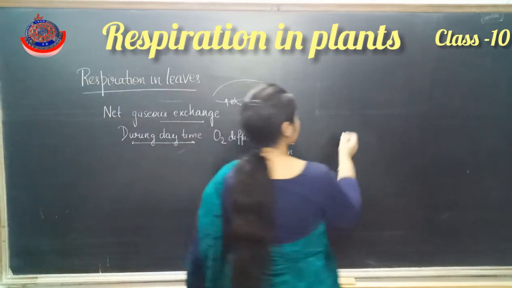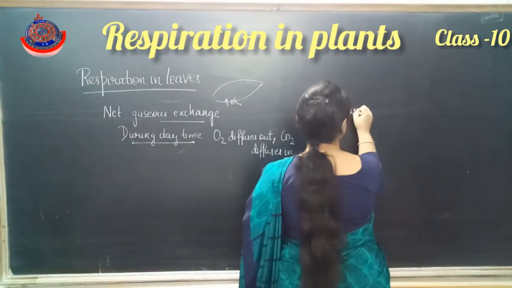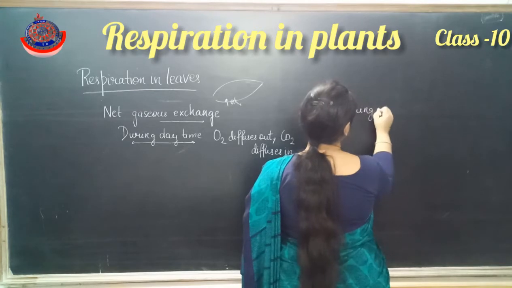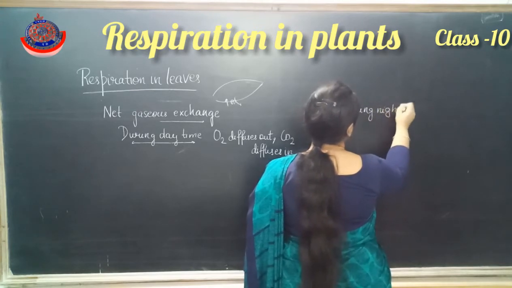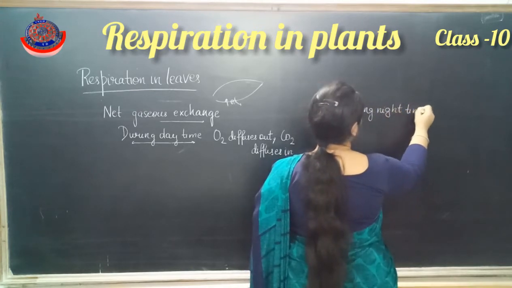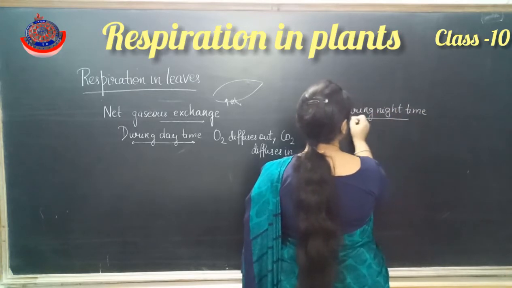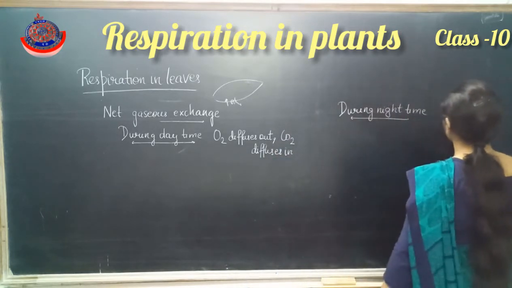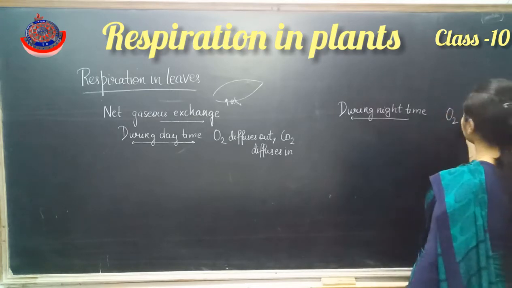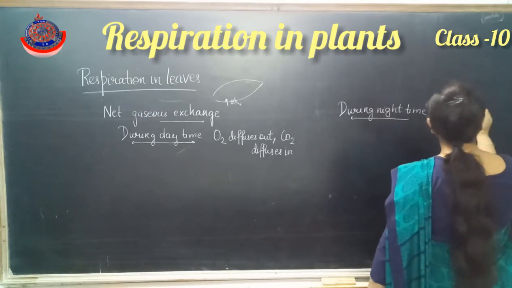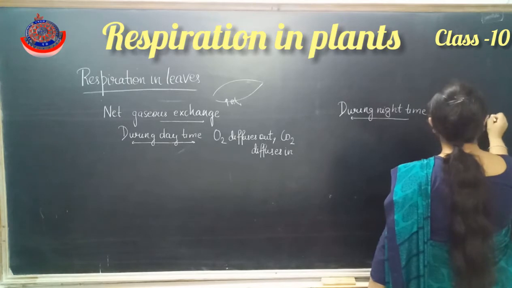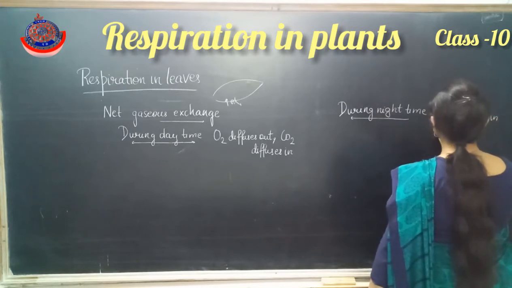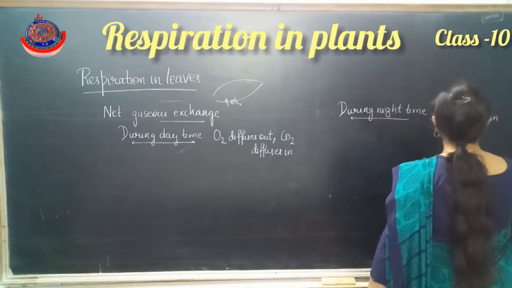And what is it during night time? During night time, plants also take oxygen. So oxygen diffuses in and CO2 diffuses out.